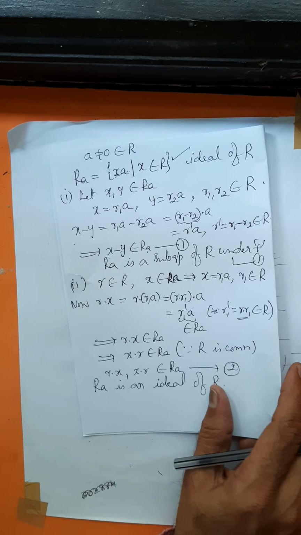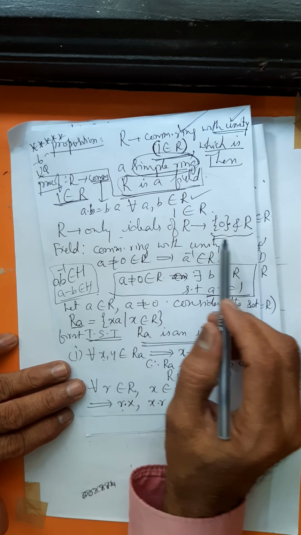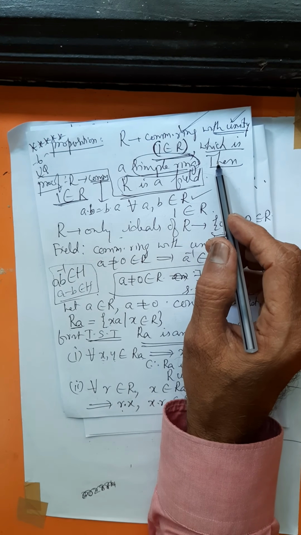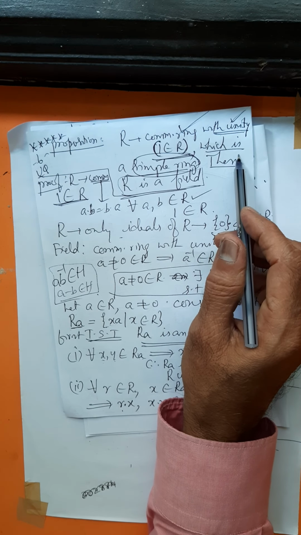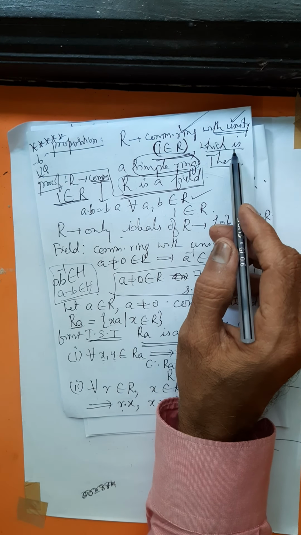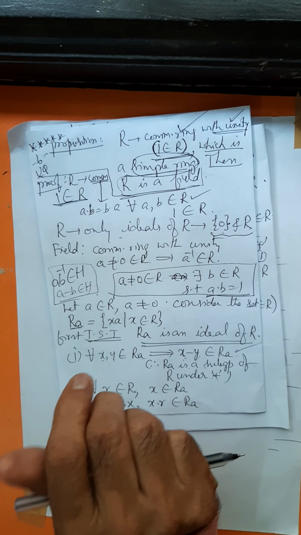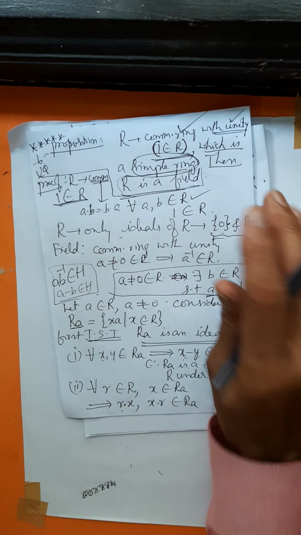But what type of ideal does R have? R has only two types of ideals, 0 and R, because it is a simple ring. As R is a simple ring, R has only two ideals, either R itself or the ideal generated by 0.